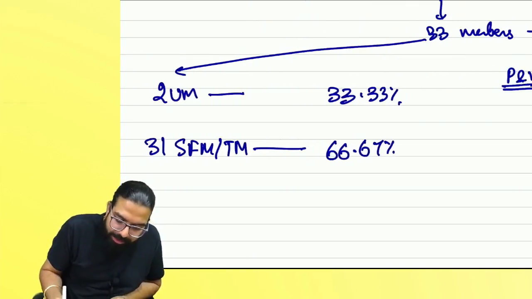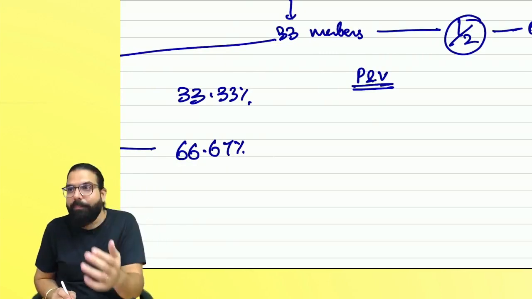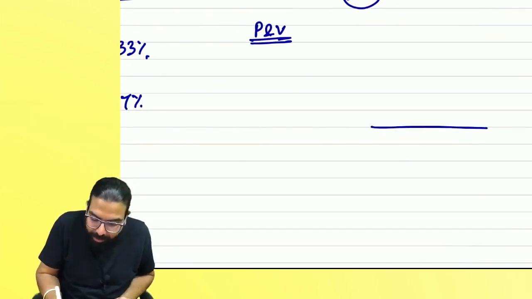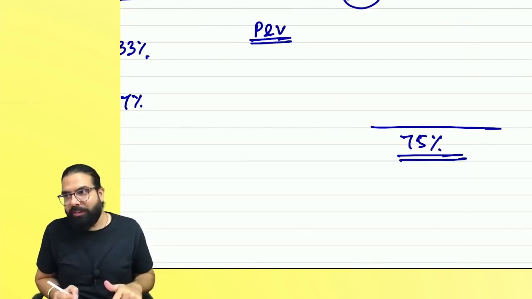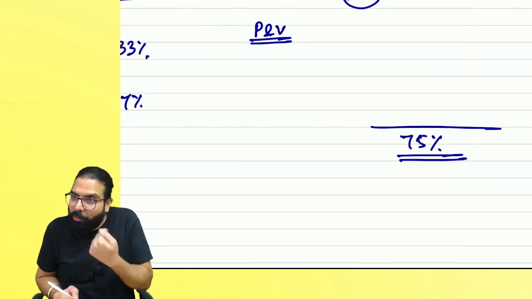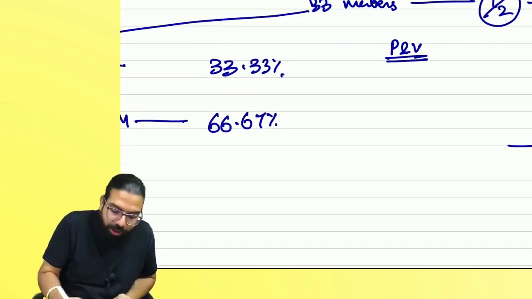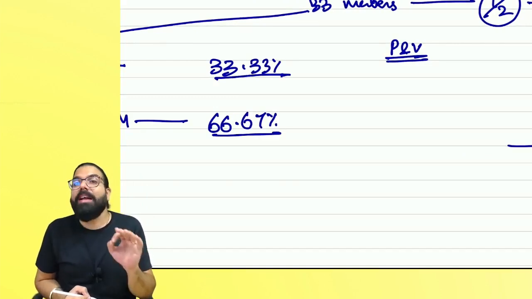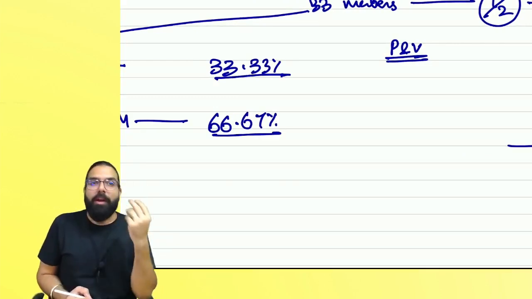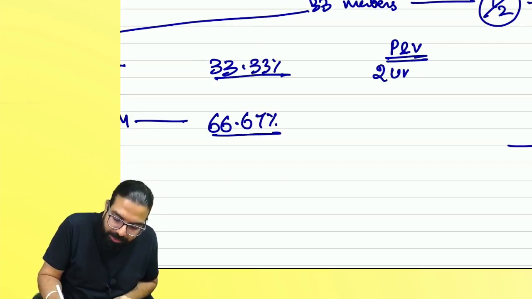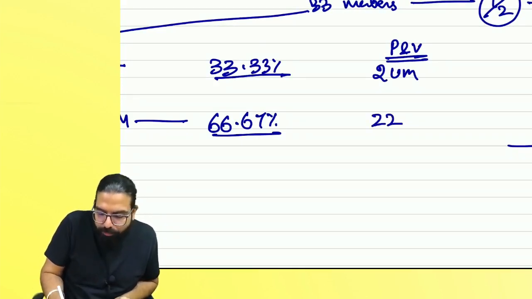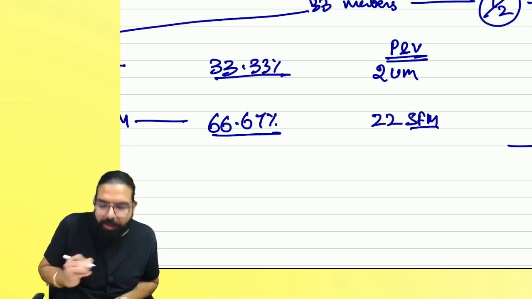For example, in a GST Council meeting held one day, there has to be a decision taken. How much majority should be achieved, everyone? 75% is the majority to be achieved. Now, how do we calculate the 75%? Always remember, you should divide this 33.33% and 66.67% by the number of members present and voting. For example, that day both Union members came, and supposedly only 22 state finance ministers or taxation ministers came.